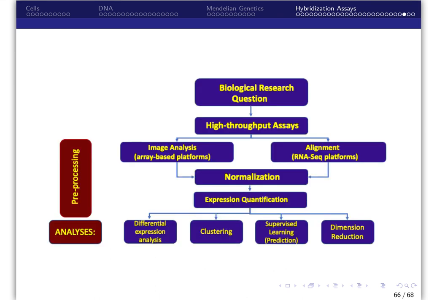To wrap up, we have reviewed the biological background underpinning high-throughput genomic technologies and have seen some different hybridization assays. We have also looked at some interesting biological questions that we may want to explore. In the next several modules, we will assume that we have performed a microarray experiment and we will look at image analysis, alignment, normalization, expression quantification, and later we will cover topics in the analysis phase.